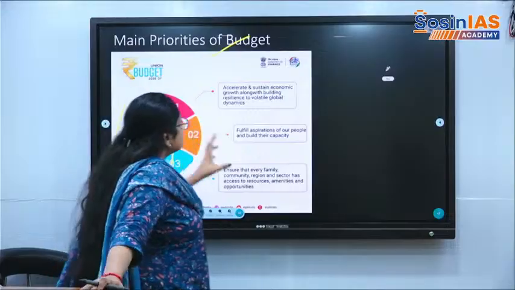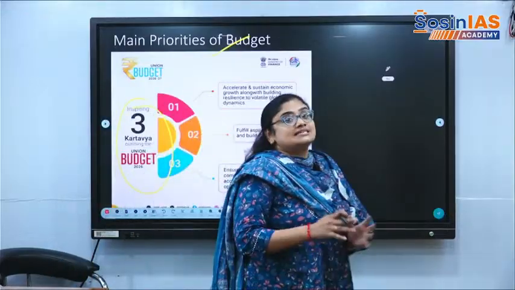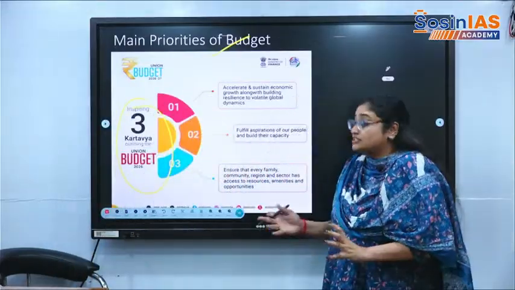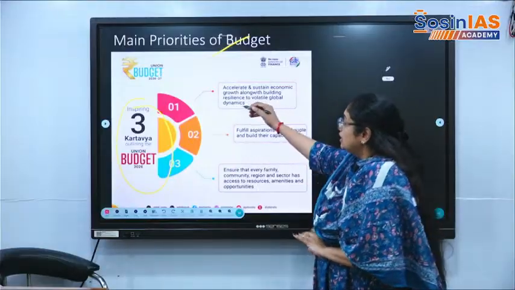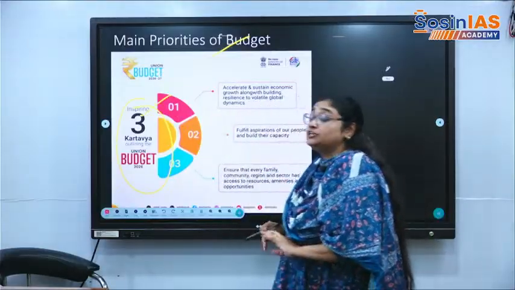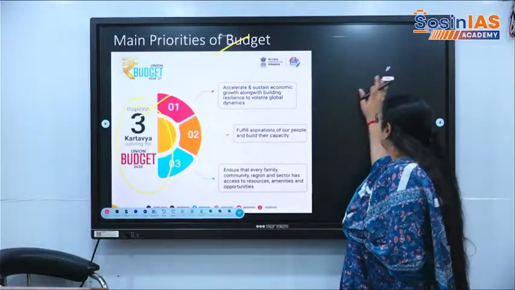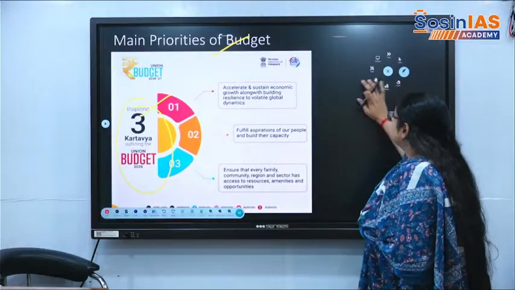So these are the situations around which we are seeing the present budget in a nutshell. So there are 3 duties according to what the union budget says. What are these 3 duties?